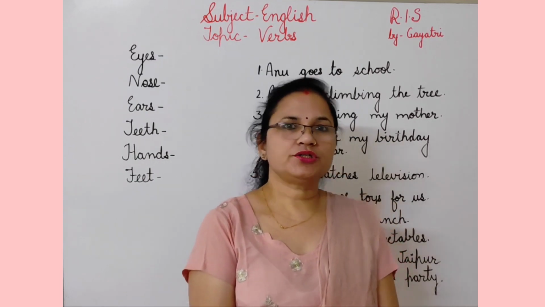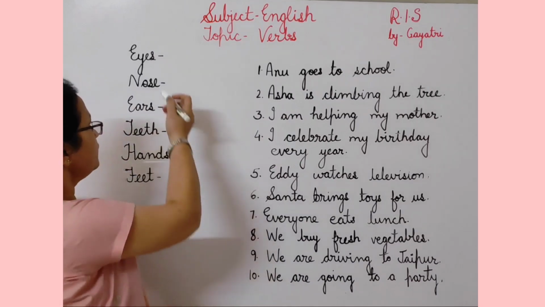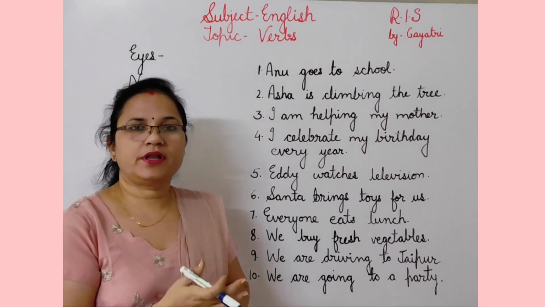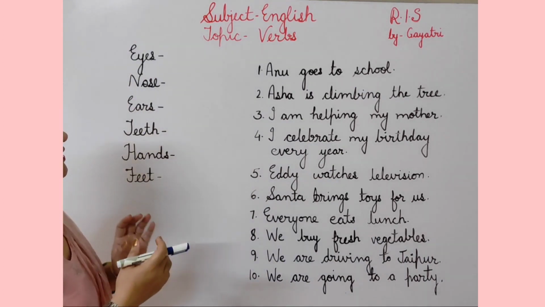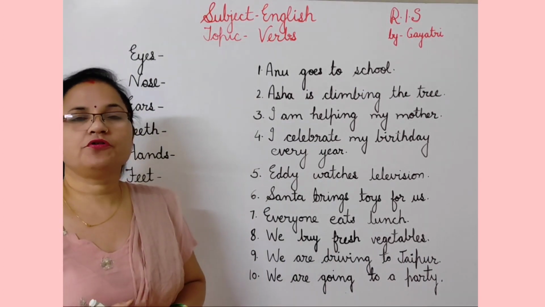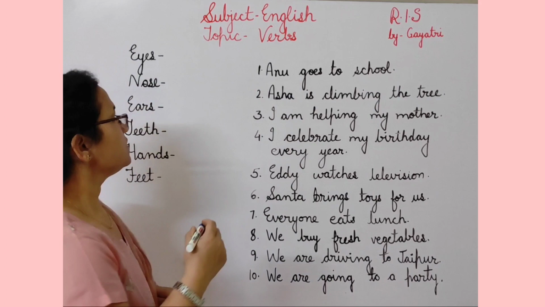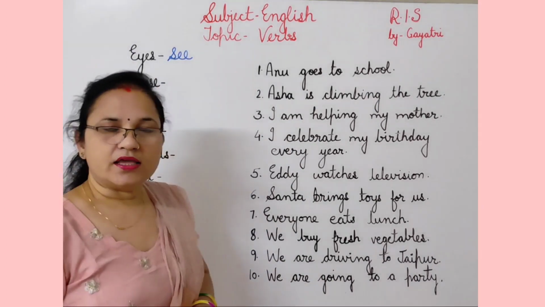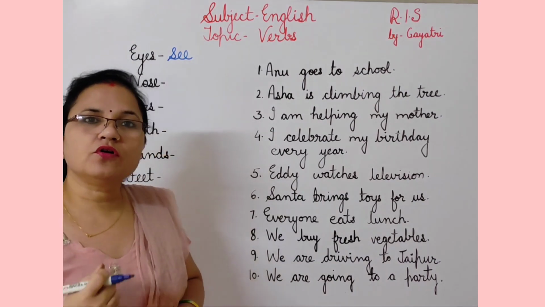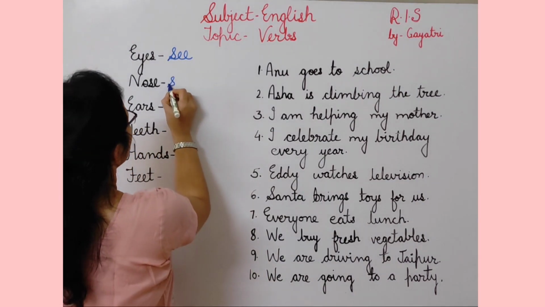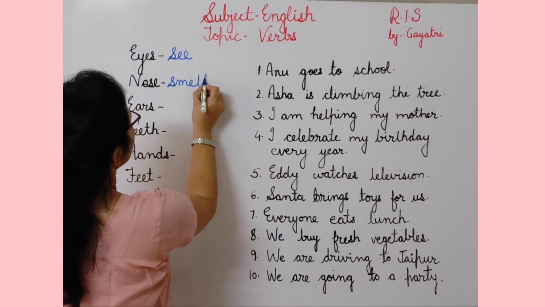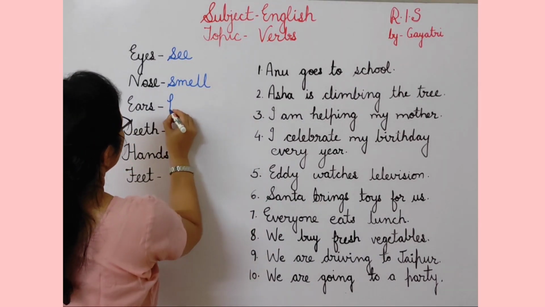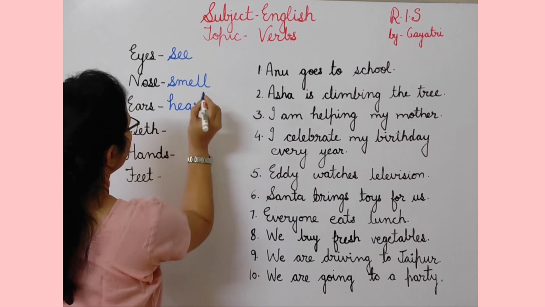So let's start, students. See, I have written a few words here. Now what you have to do is tell me what we do with these. With eyes, what do we do? We see things with the help of eyes. What do we do with the help of nose? We smell. With the nose we smell. With the ears, what do we do? With the ears we hear.